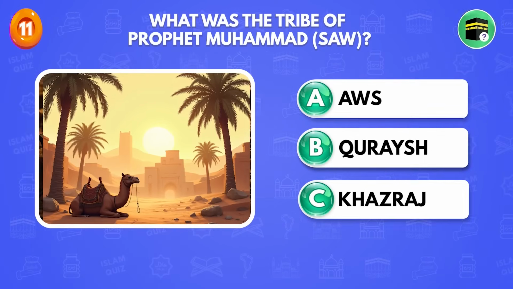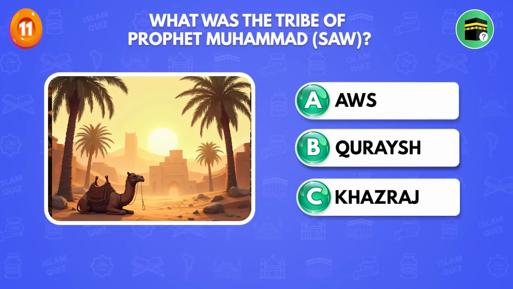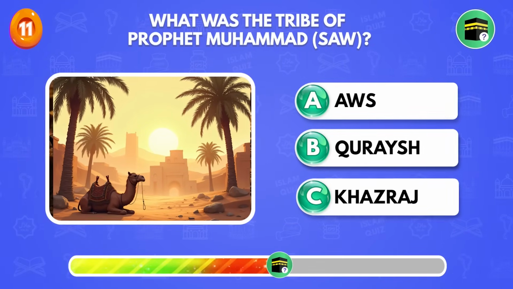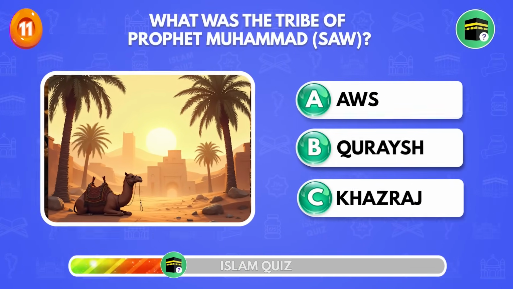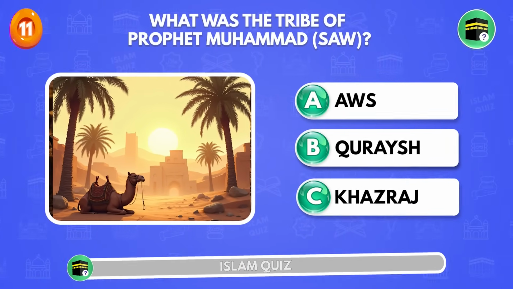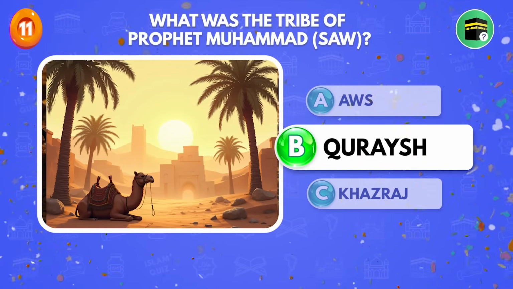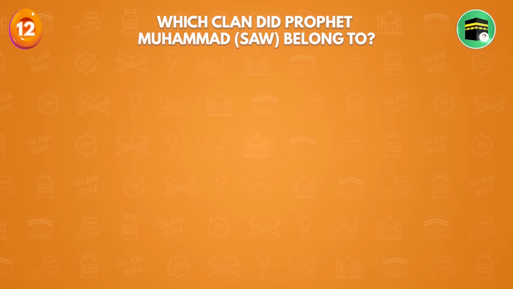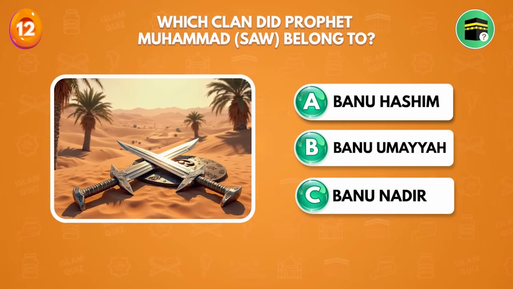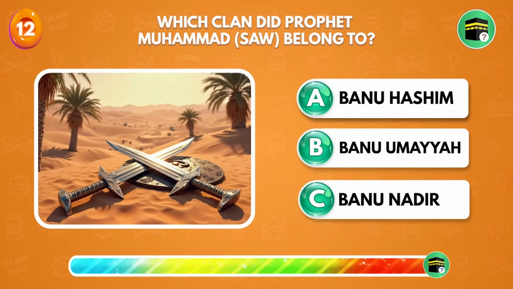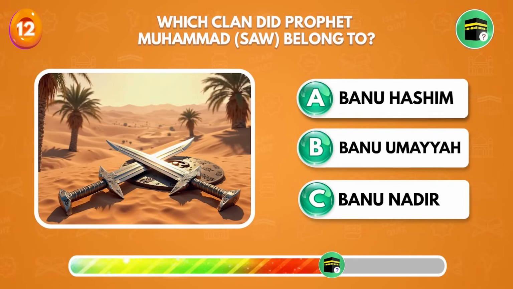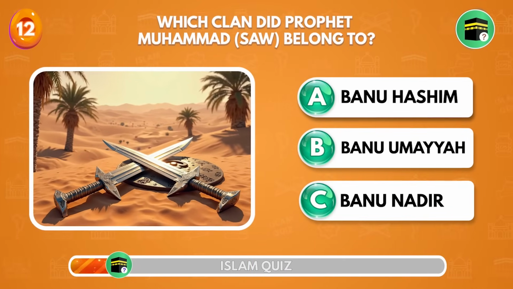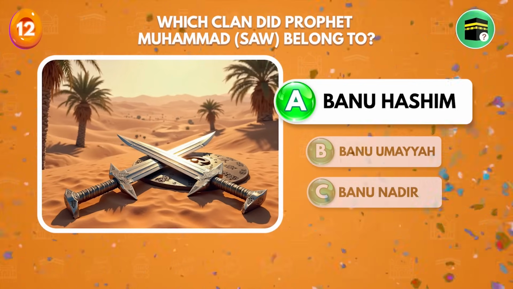What was the tribe of Prophet Muhammad sallallahu alaihi wasallam? Quraysh. Which clan did Prophet Muhammad sallallahu alaihi wasallam belong to? Banu Hashim.